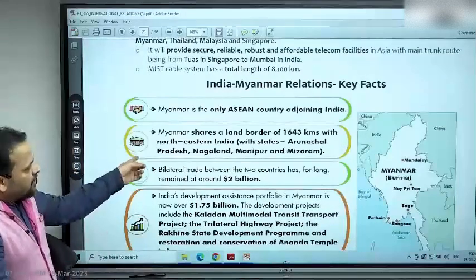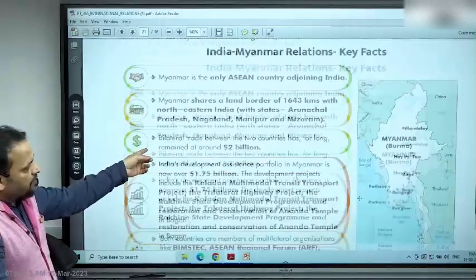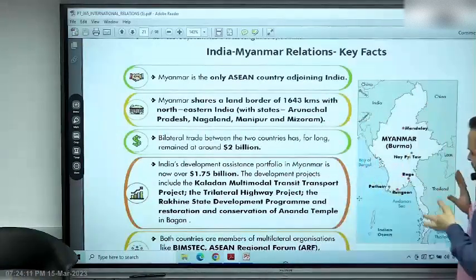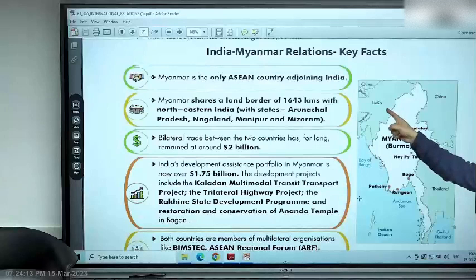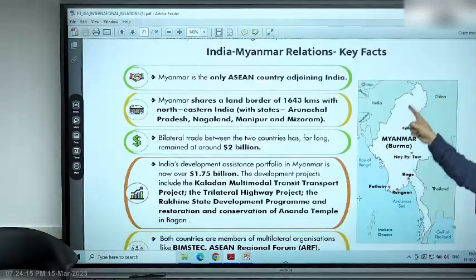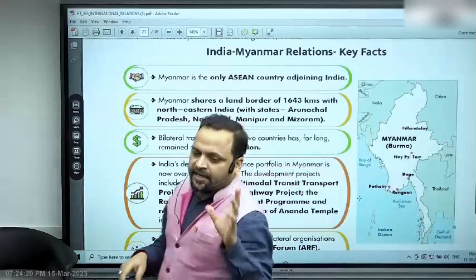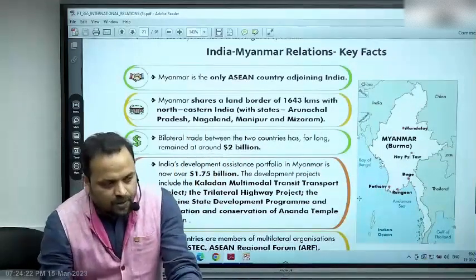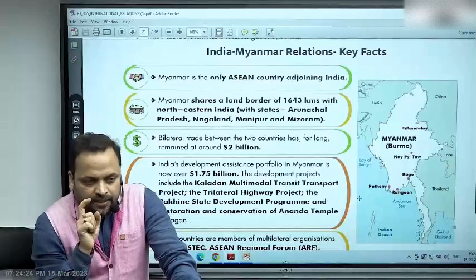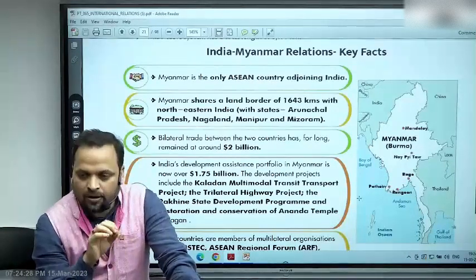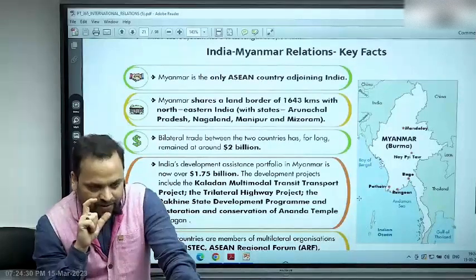Now let's look at India and Myanmar. So why Myanmar? Because it's the starting point of Southeast Asia for us. It is the only Southeast Asian country with which we share a land border. All right, land border. We share maritime border with Myanmar as well. All right, we share maritime border with boundaries with Indonesia and Thailand as well. All right, in the Bay of Bengal. So they are our maritime neighbors.